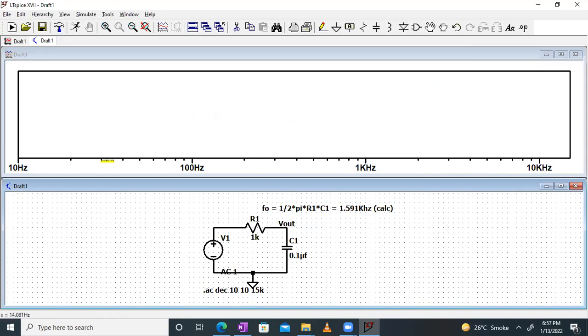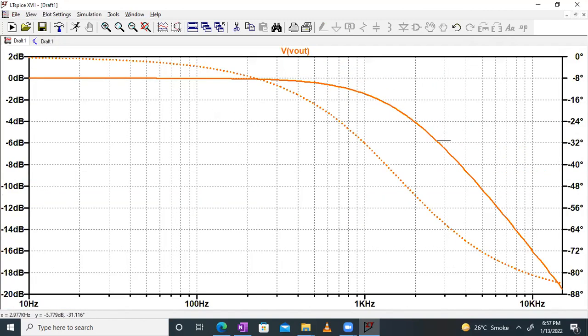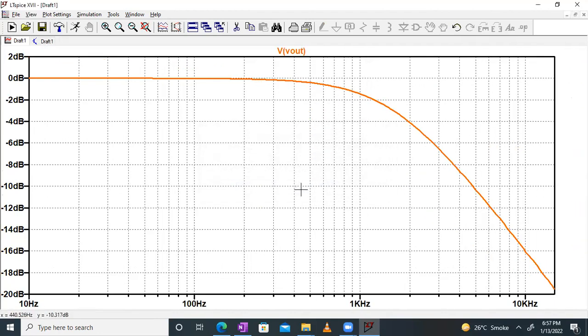A blank screen will appear with the x-axis as the frequency. Now over here, I'll click on the Vout, and here it is. I get the magnitude plot, which is the bold line over here, and the dotted one is my phase plot. I don't want the phase plot, so I'll right click and delete it. So this is exactly what we are getting over here as 0 dB.